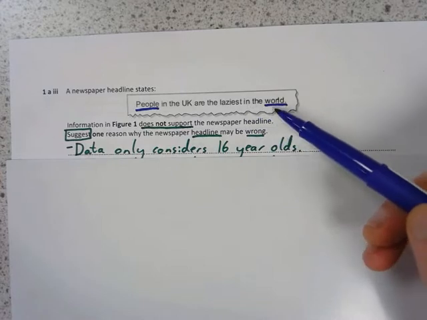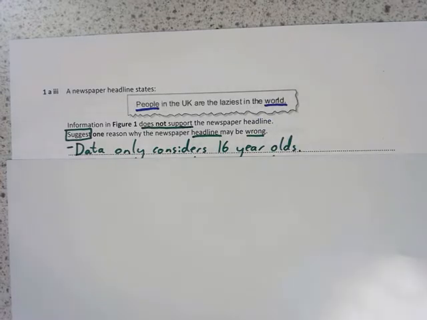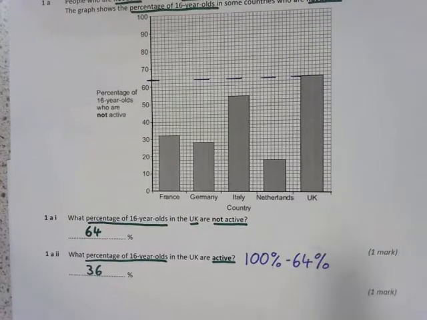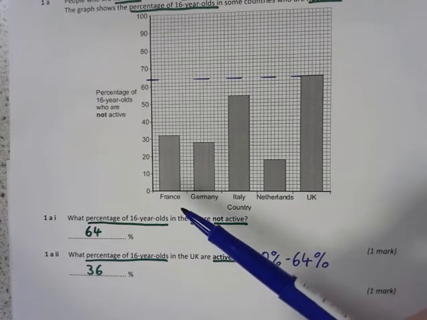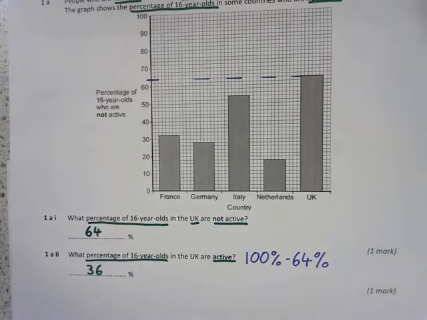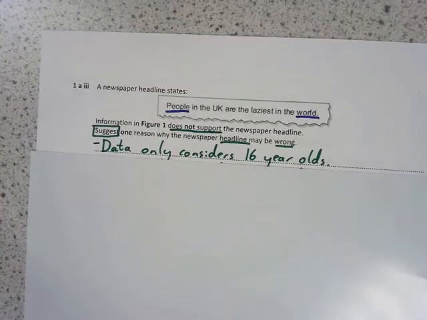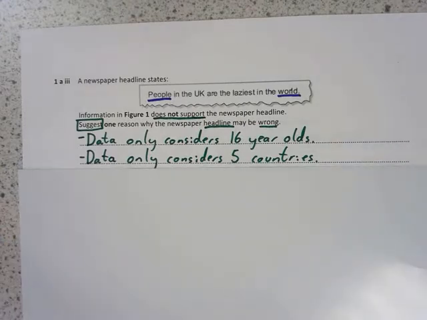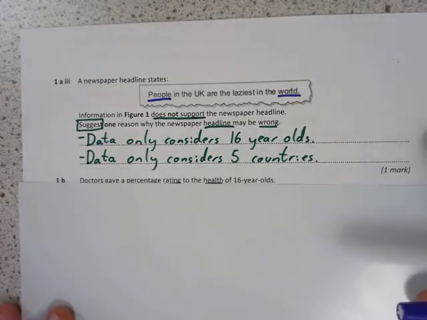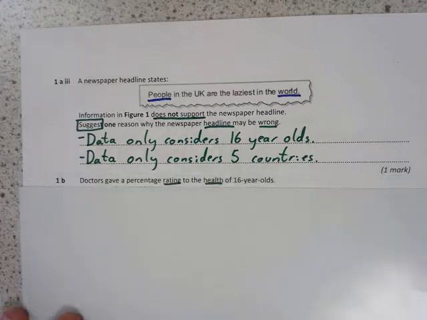It also says we're the laziest in the whole world. Well, if we have a look at the graph, this data is only showing information from 5 different countries: France, Germany, Italy, Netherlands, UK, not the rest of the countries in the world. Okay, so we can say that the data is only considering 5 countries, not the entire world. One of those for 1 mark.